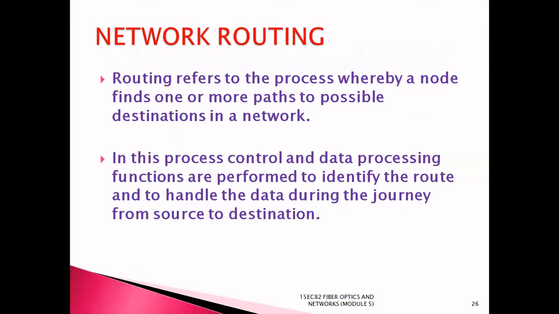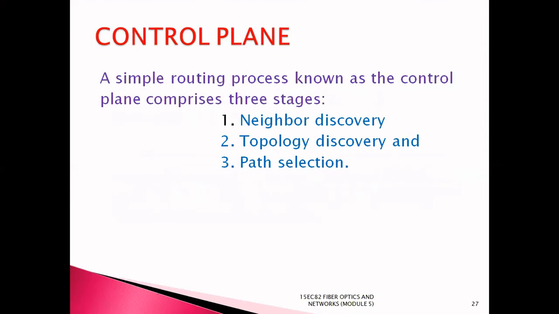Next topic is network routing. Network routing refers to the process whereby a node finds one or more paths to possible destinations in a network. In this process, control and data processing functions are performed to identify the route and to handle the data during the journey from source to destination.